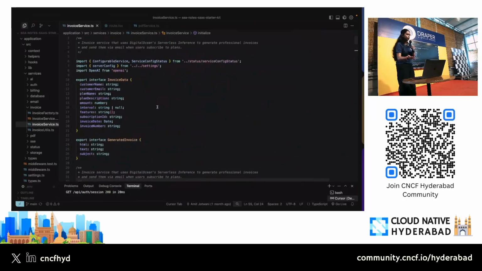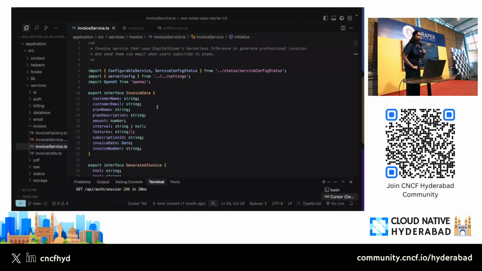All of this again is in the GitHub repository, which I will also show you once again. I hope this is zoomed in enough, so you all can view it properly till the end. I need to zoom in more. How about now? Perfect. There is this file that we call the invoice service.